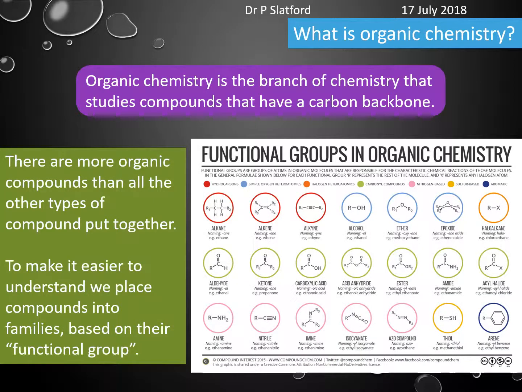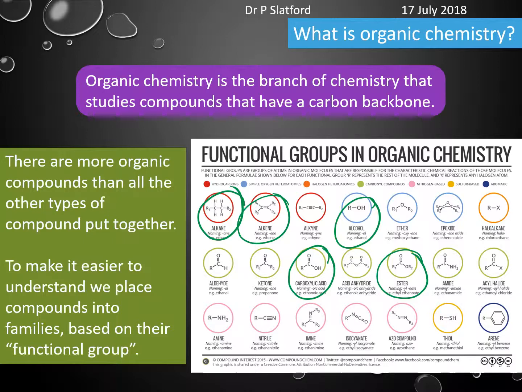There's loads of different functional groups. These are just some of them here. The main ones you're going to be studying at GCSE are going to be the alkanes, the alkenes, the alcohols. Depending on your specification as well, you'll have carboxylic acids and esters in there.